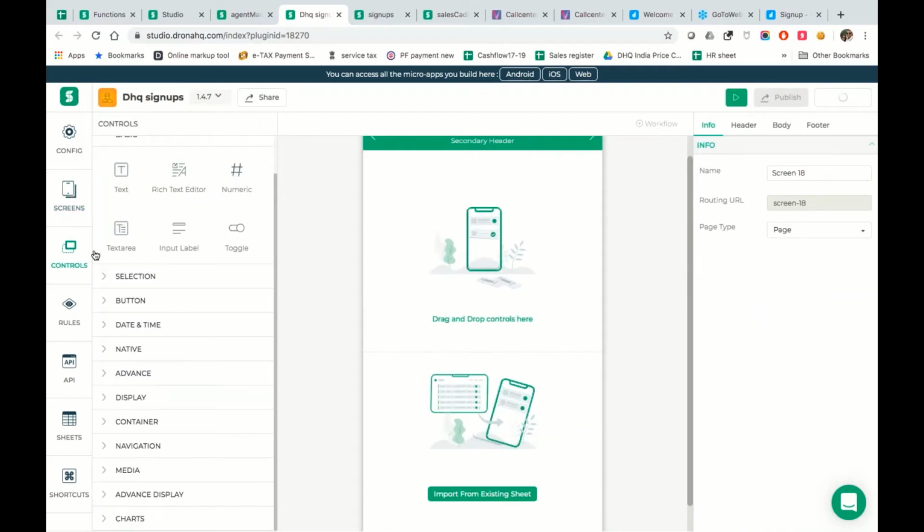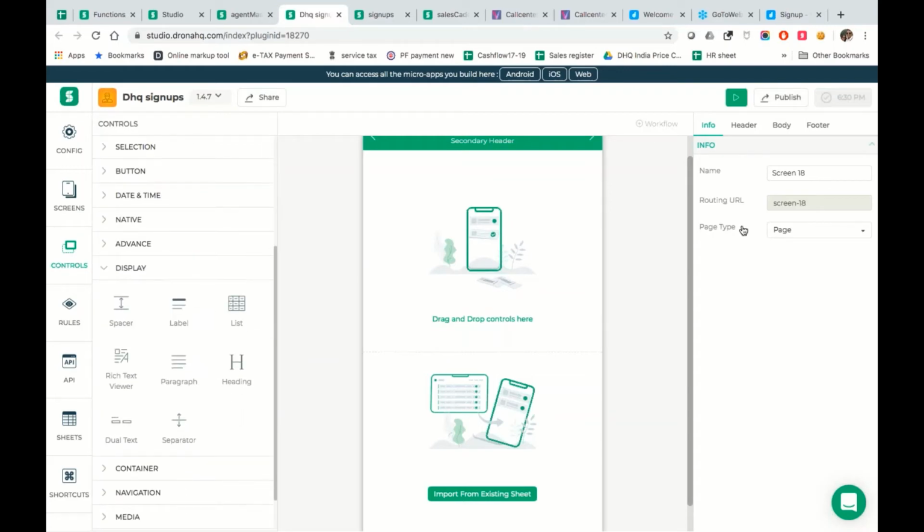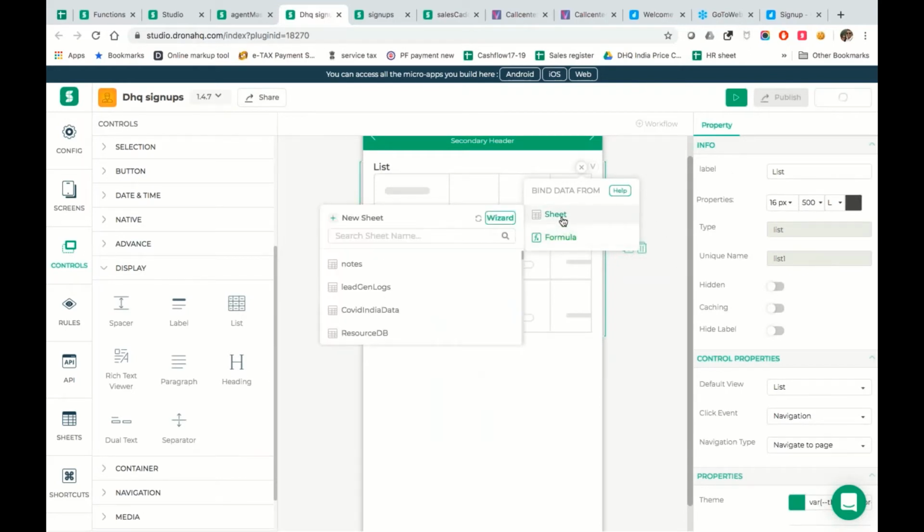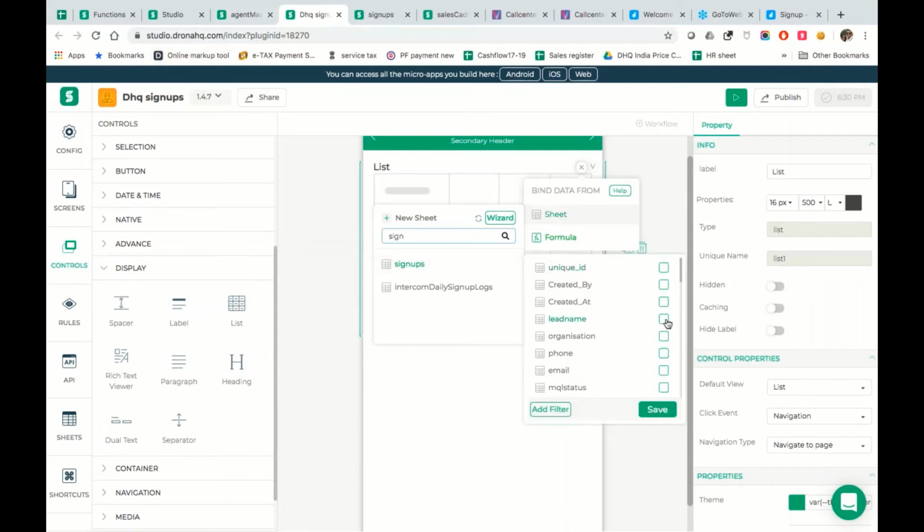So I would have gone to my screens. I would have picked up a list control, which is a part of the display over here, and I would have just dragged and dropped this. Now in the list, I would have gone about looking up this particular sheet, which has been embedded for this particular application, signups. And within the signups, I would have taken lead name, organization, phone, email, MQL status, lead type, notes, probably just about everything that you see, which is available as a part of the data that we've collected.